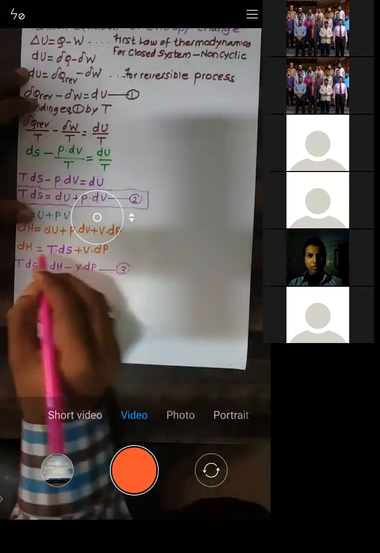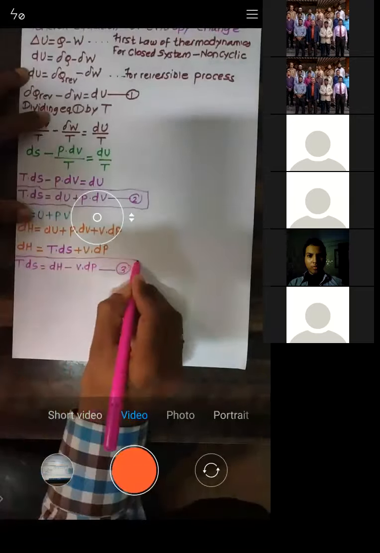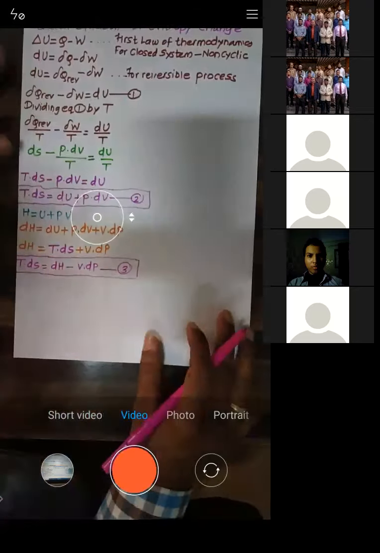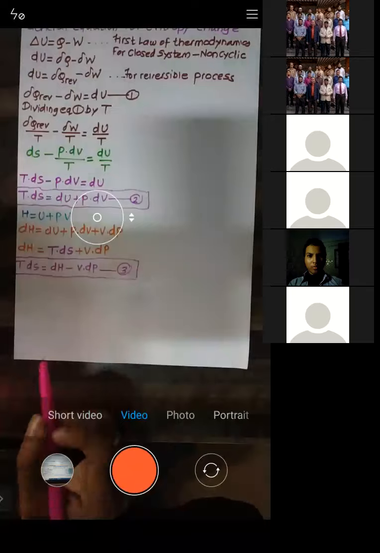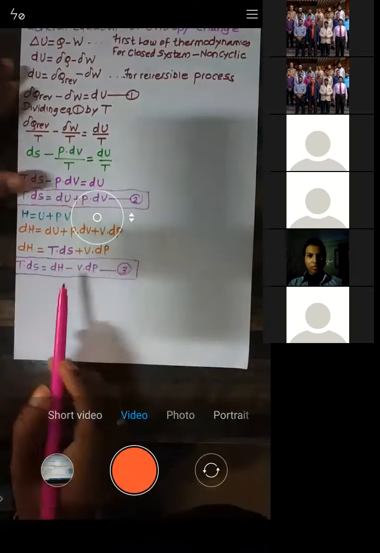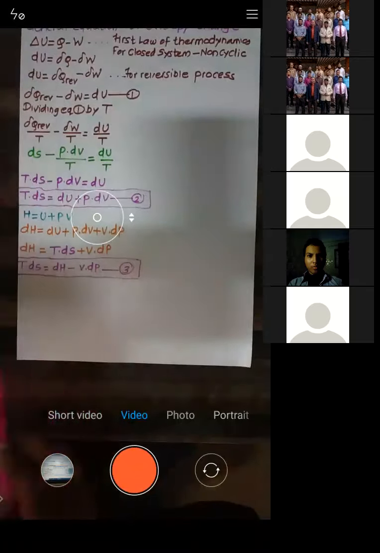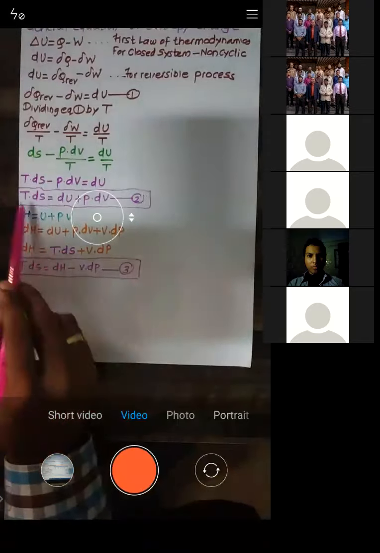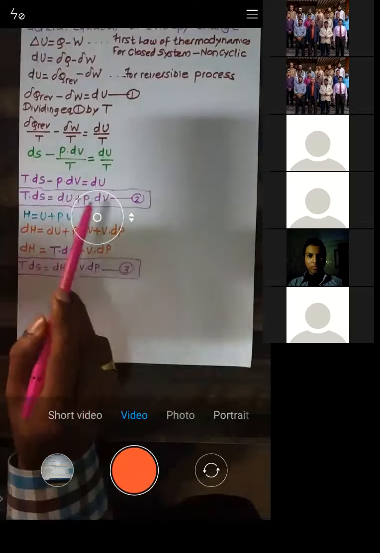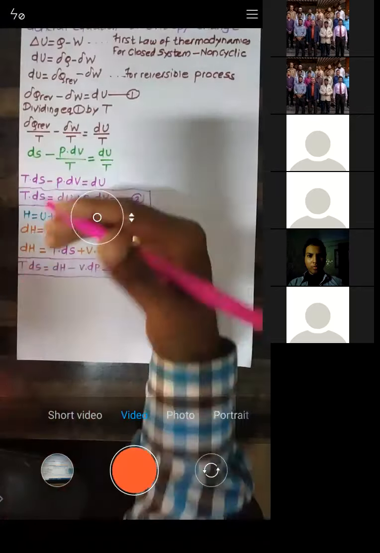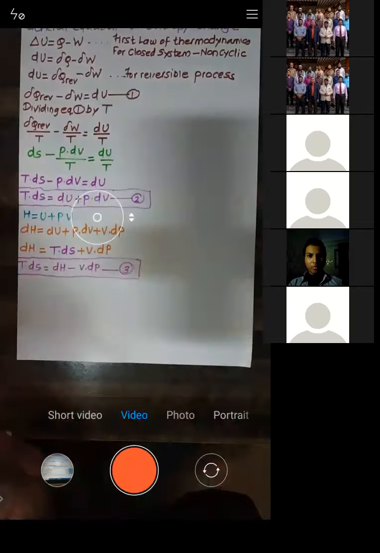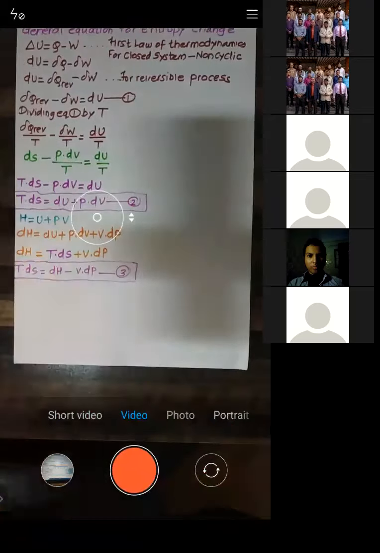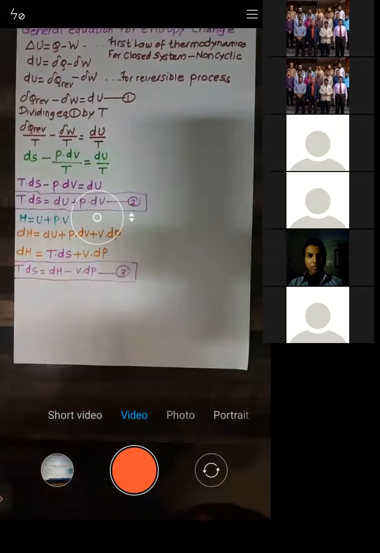Just see this equation number 3. TdS is given by dH minus VdP. We got one more equation for TdS. The first equation was TdS is given by dU plus PdV. These two equations are very important in the third chapter, which is basically availability. So from that point of view, you also remember this one.